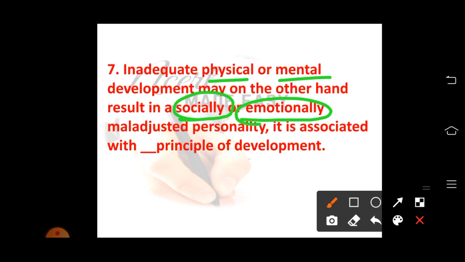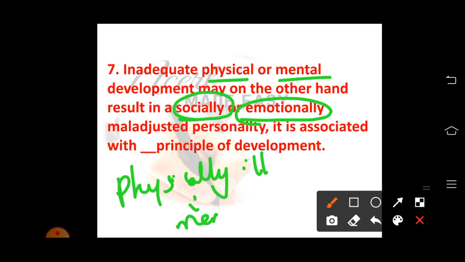Not only this, if the child is physically ill, it means that the child is mentally ill also. Mentally ill means the child will not be so active. The child's social and emotional development will also be affected in one way or the other if the child is physically ill.